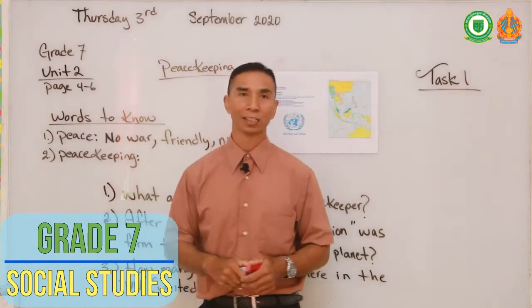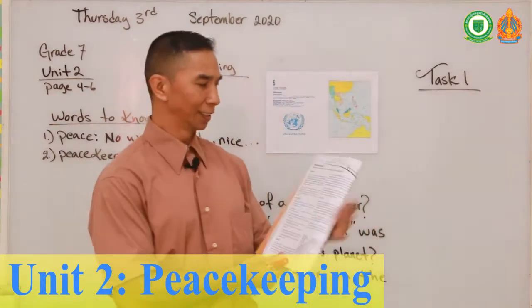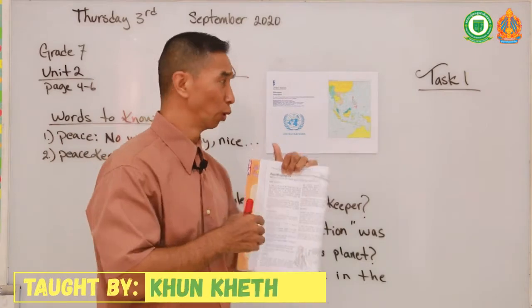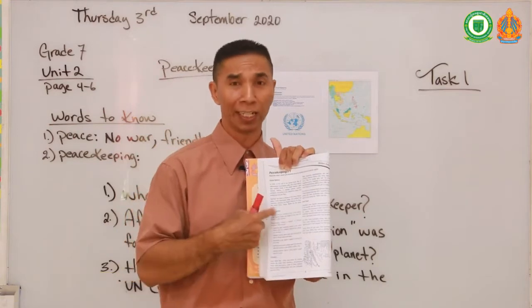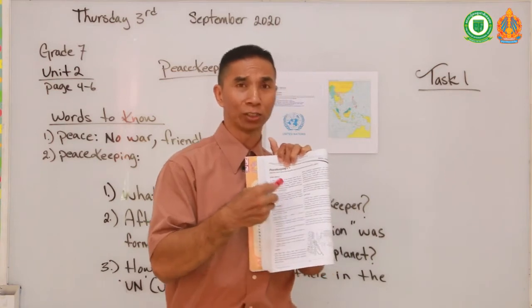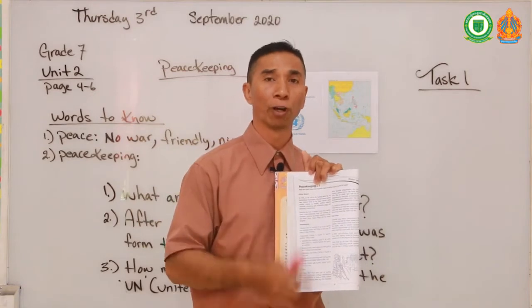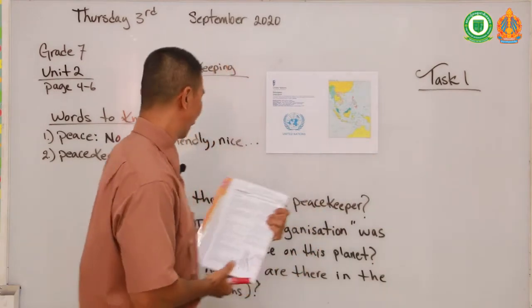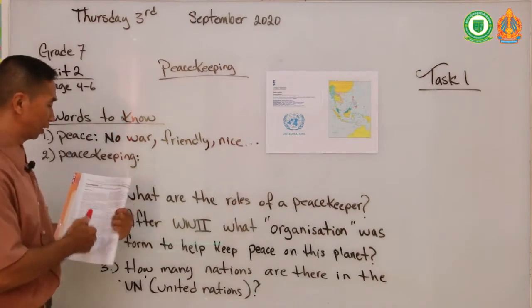So please take out your book and turn to page 4 for me. On page 4, it's entitled Peacekeeping. And this is about peacekeeping in this world. So there's an organization in this world that helps keep the peace within this world. So if there is fighting between one country and another country, one nation or one union or one organization will come in and try to bring peace before a war starts. And this is what we will talk about today, peacekeeping. Okay, now that we have understood our words to know, we will go into our subjects.